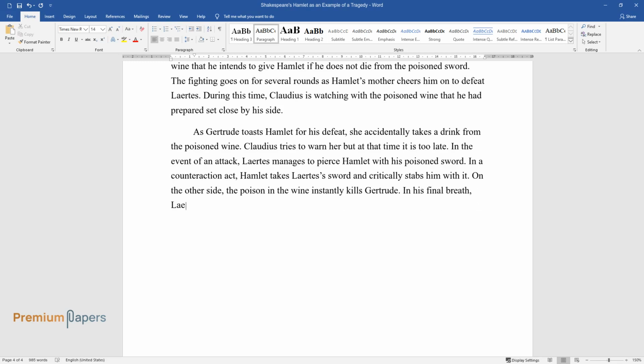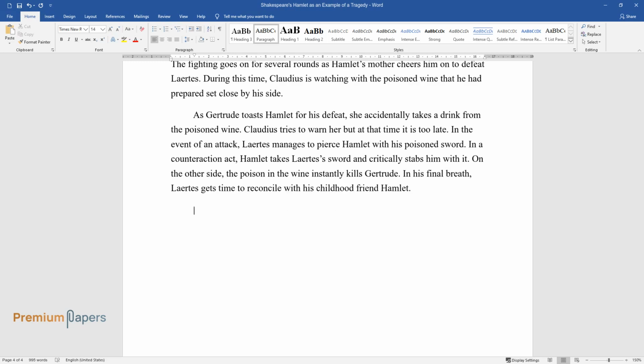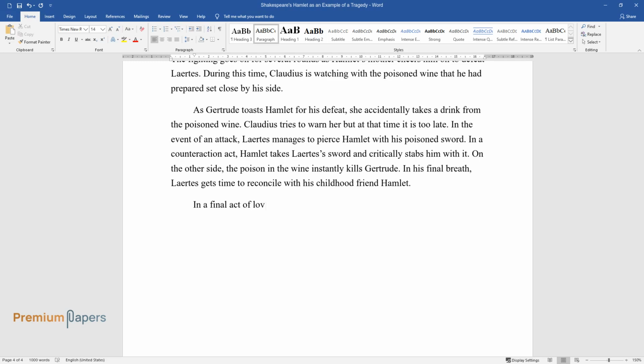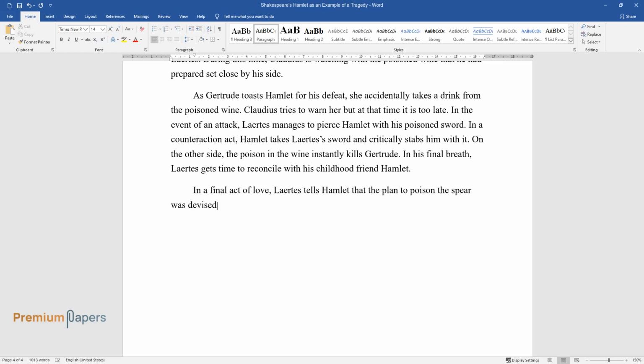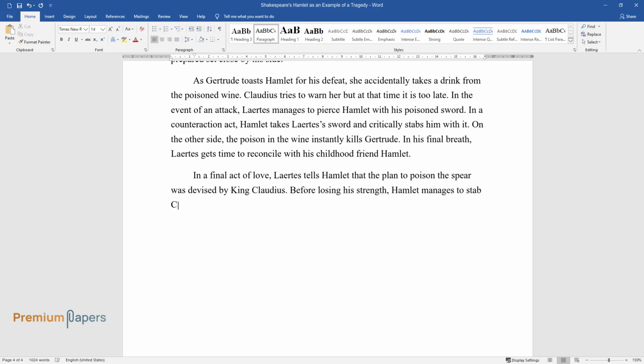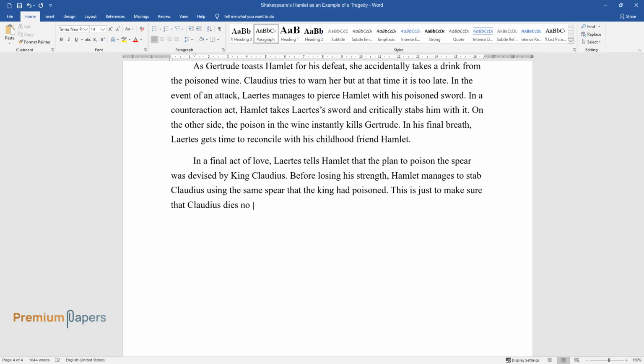In his final breath, Laertes gets time to reconcile with his childhood friend Hamlet. In a final act of love, Laertes tells Hamlet that the plan to poison the spear was devised by King Claudius. Before losing his strength, Hamlet manages to stab Claudius using the same spear that the king had poisoned. This is just to make sure that Claudius dies no matter what happens.